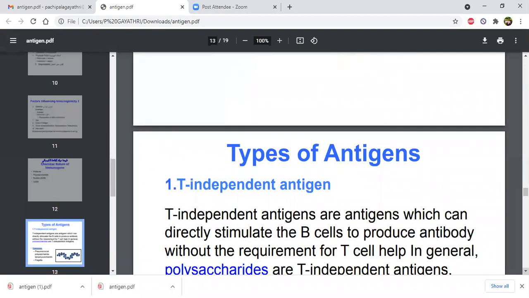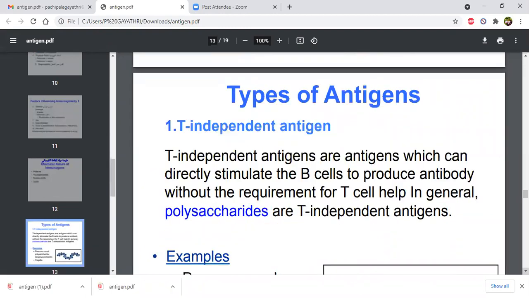Then types of antigens, T-independent antigens. These are antigens which can directly stimulate the B cells to produce antibody without the requirement of T cell help. In general, polysaccharides are such antigens.